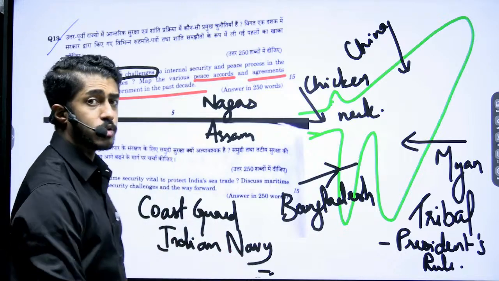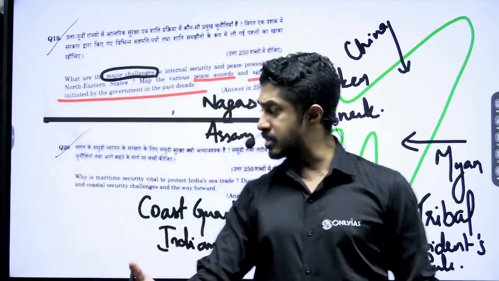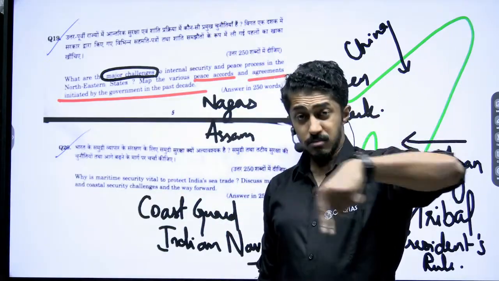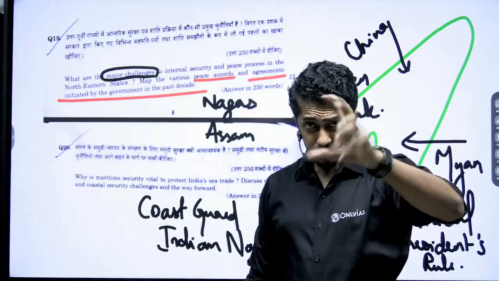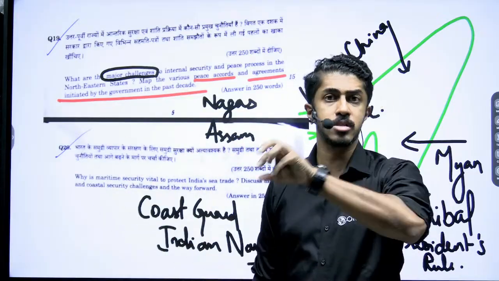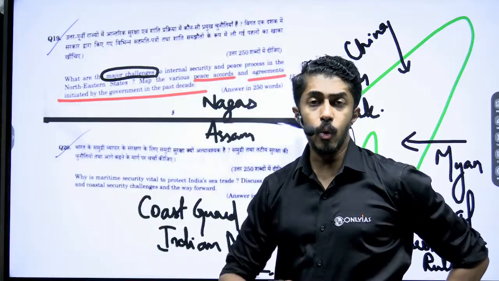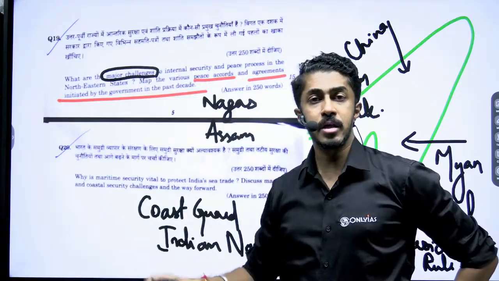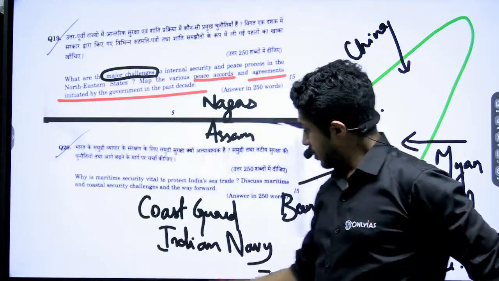Both these points you will have to mention. Why is it necessary? India's sea trade. What percentage of trade are we doing by sea, that is export, import, etc.? The ports we have, why they are needed, how crucial they are for India's GDP. That data you will add.